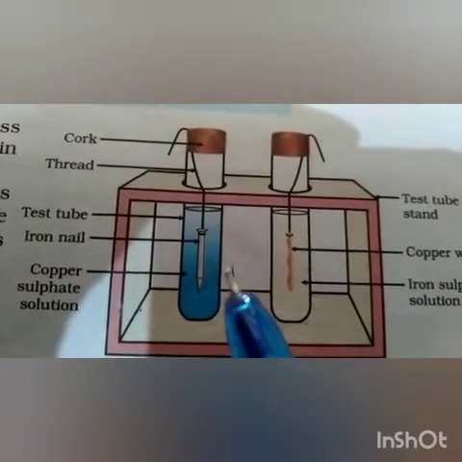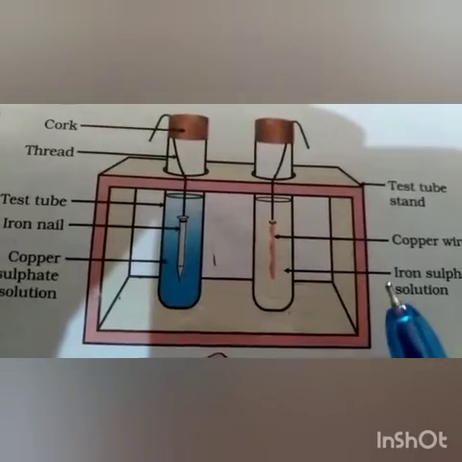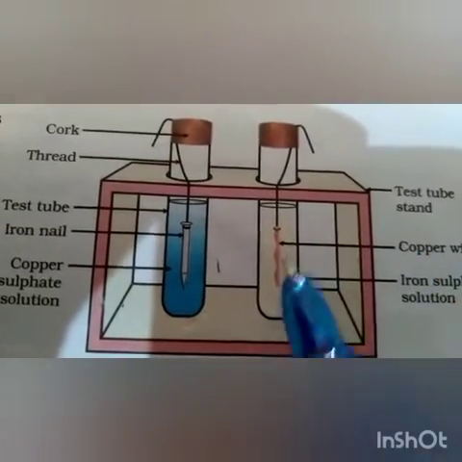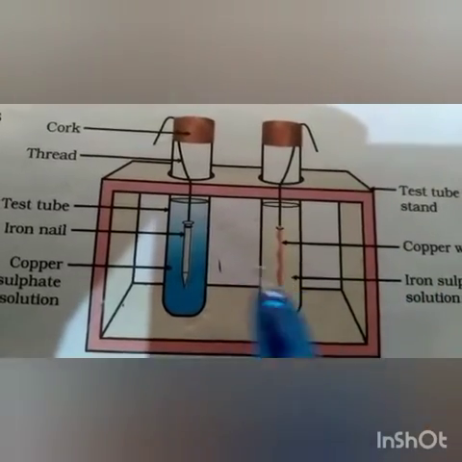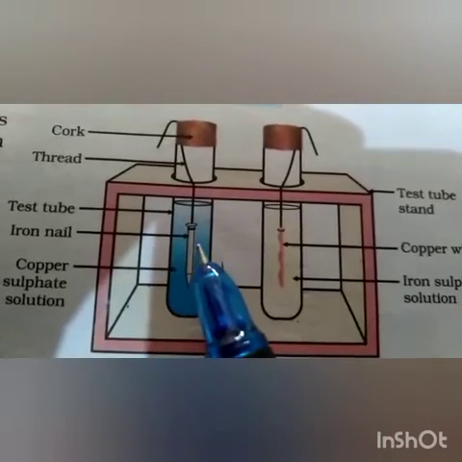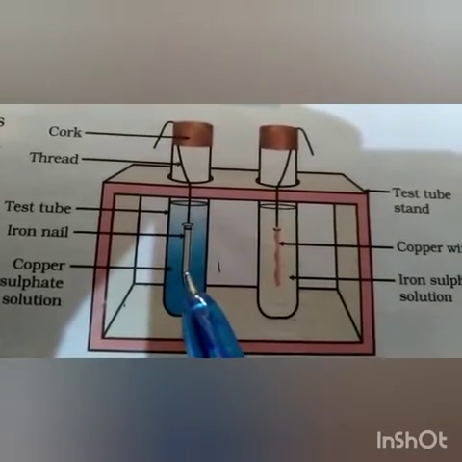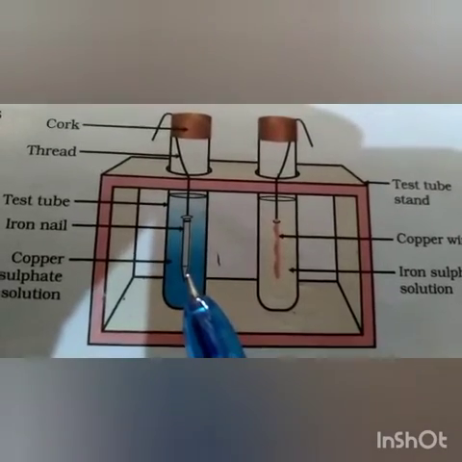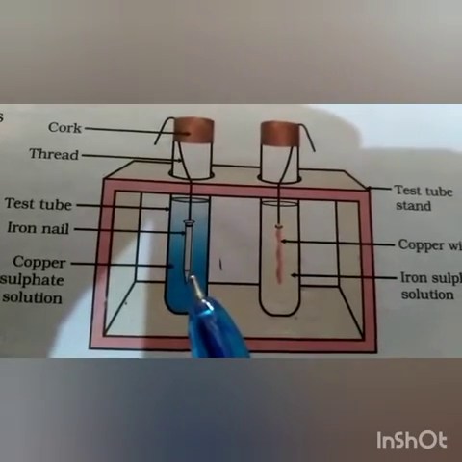But here copper is less reactive than iron, so copper will not displace iron and no reaction will take place. Now here iron will form iron sulfate, it will displace copper, and this copper will get deposited at the tip of the iron nail. I hope it is clear to everyone.